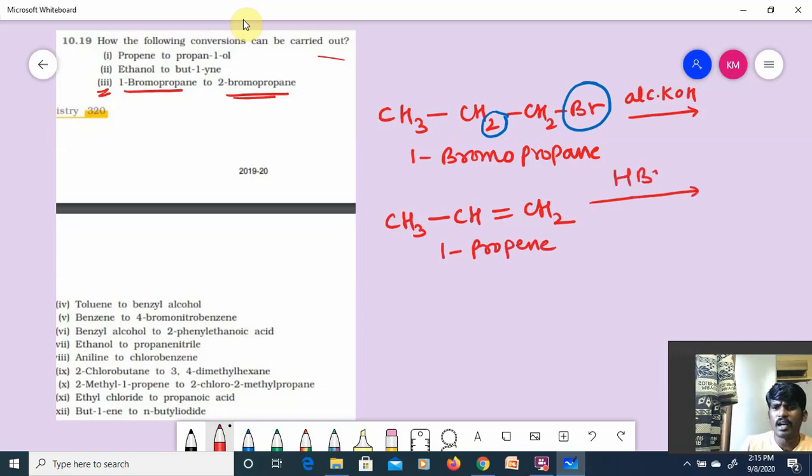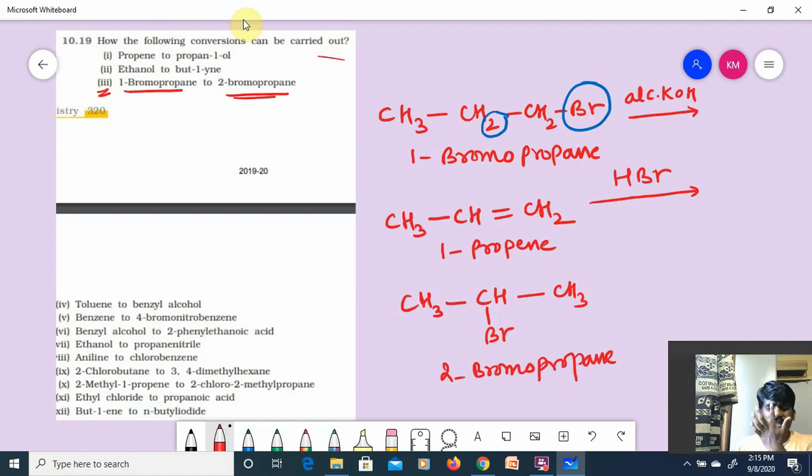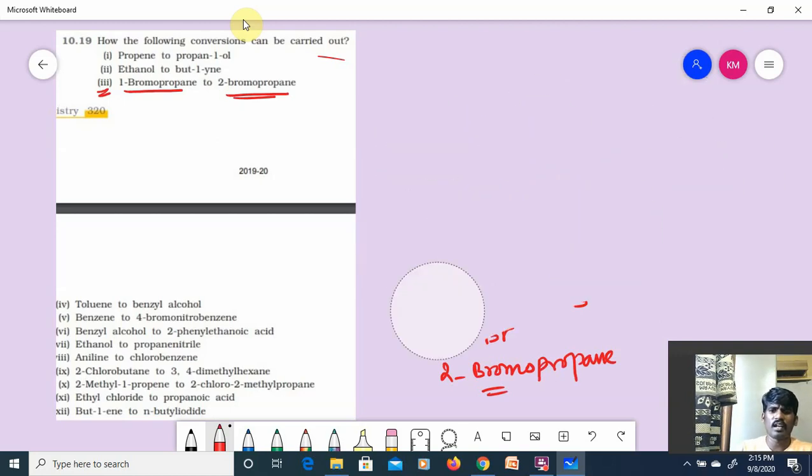Then I add HBr in the absence of peroxide. In the absence of peroxide, we get CH3 CH Br CH3. This is called 2-bromopropane. See, in most of the reactions, the same reactions are repeating, like anti-Markovnikov, substitution, elimination. These reactions only are repeating, right? So we have converted 1-bromopropane to 2-bromopropane. By the end of this lecture, guys, you will be able to solve any type of organic conversion from haloalkanes, haloarenes, not from other chapters.